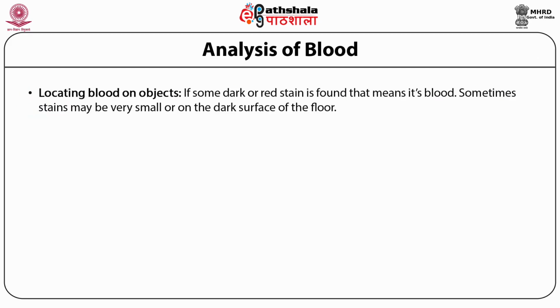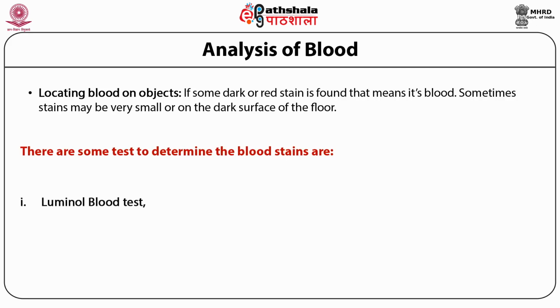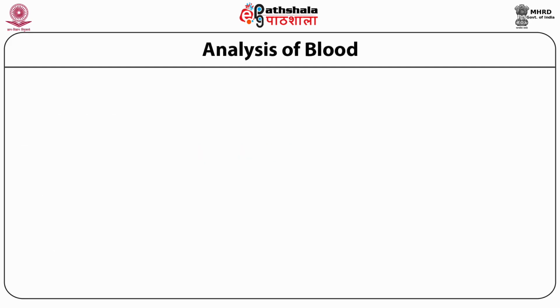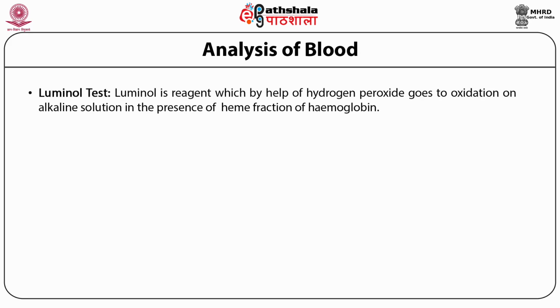Now, I'll be telling you how to locate blood on an object. If some dark or red stain is found, that may mean it is blood. Sometimes the stain may be very small or may be present on the dark surface of the floor. There are some tests to determine a blood stain. These tests can also be used to locate blood samples. First is the luminol blood test and second is the fluorescent test. First, I will tell you about the luminol test.